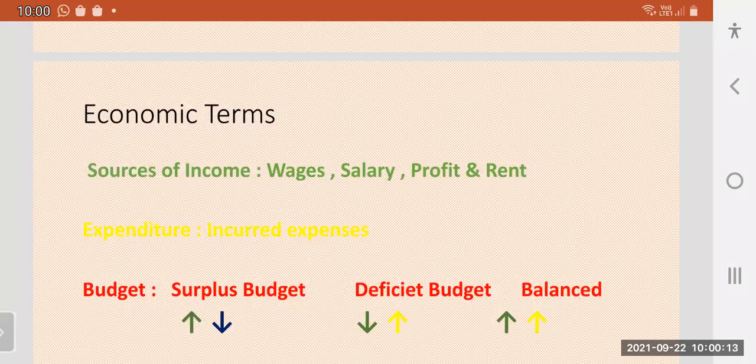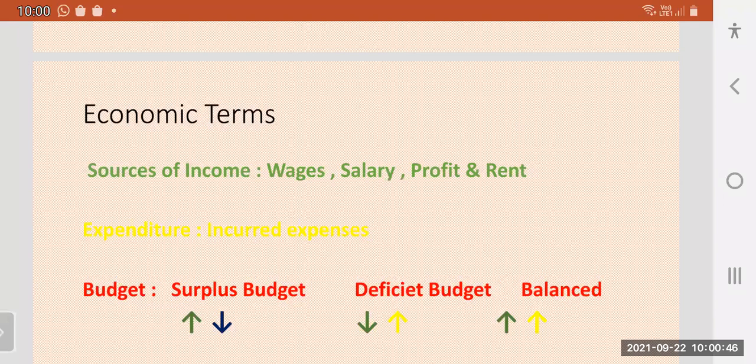the ways you are earning money are various. A person working in a factory earns money called wages. A person working in an office earns money that is called salary. A businessman earns money from profit. If some person has an extra house or land and gives it for rent, he earns some amount of money that is called rent.